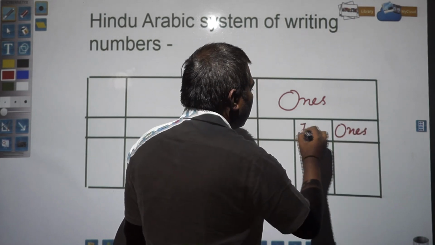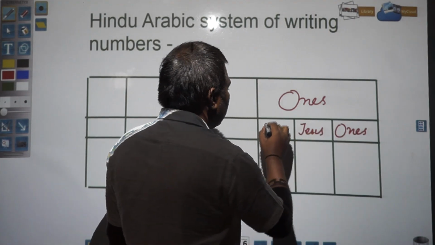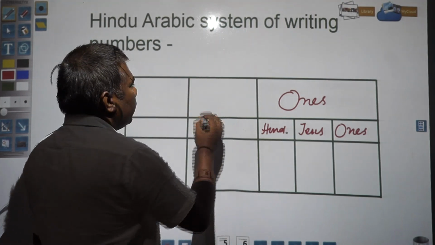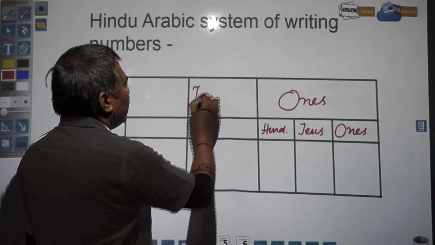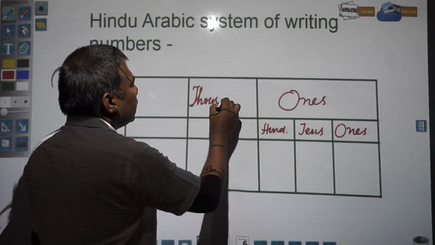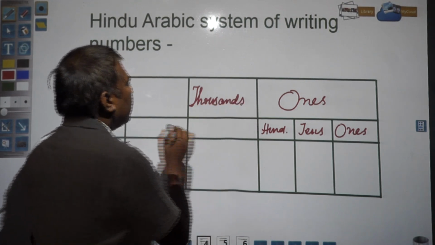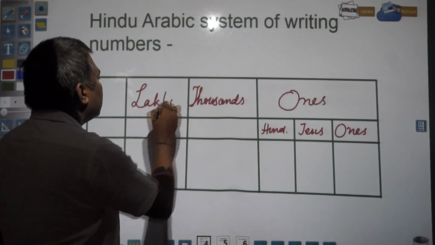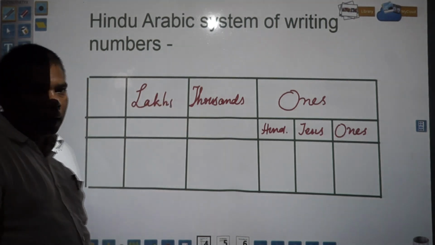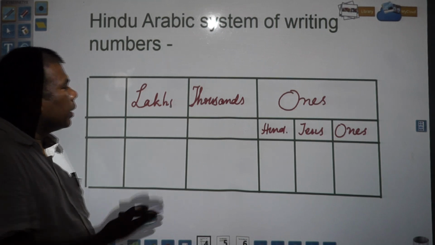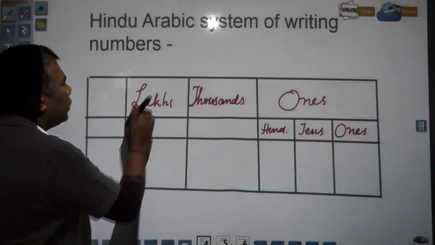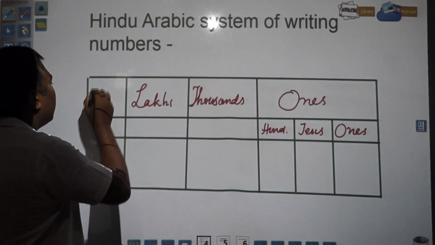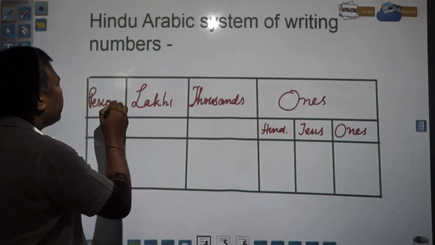Ones, tens, hundreds. Here you have thousands. Here you have lakhs. Then crores come. I have not written it, but crores come. And all these, lakhs, thousands, ones, are called periods.